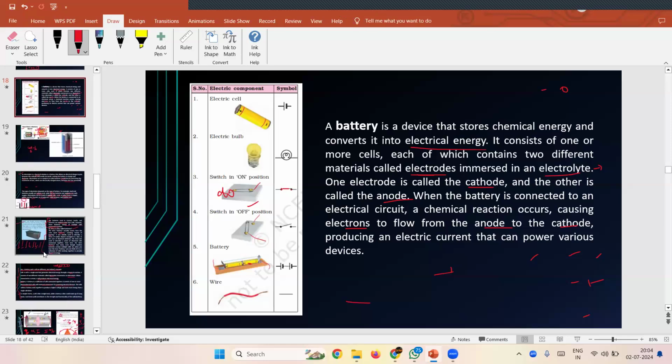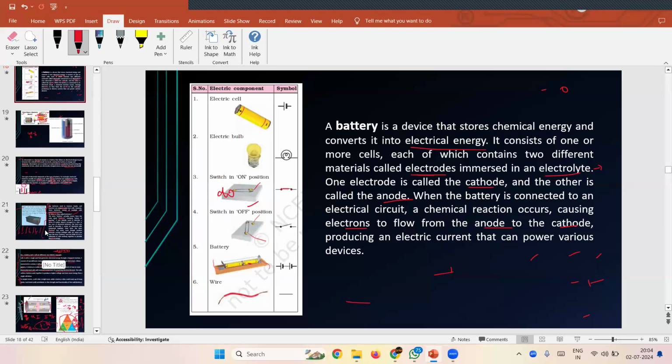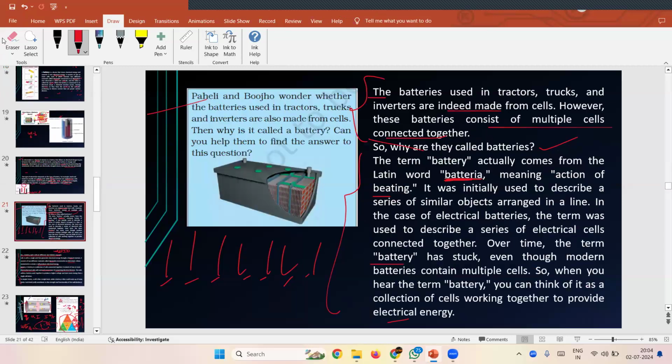So a battery is a very convenient source of energy, so that we don't want to plug in every time. Every time plugging in doesn't work. We need some mobile source of energy. So that way a battery is very useful.